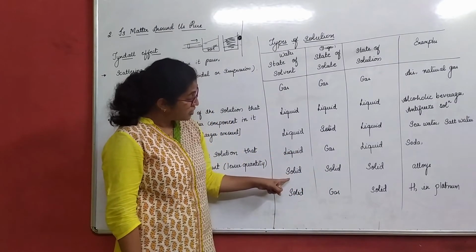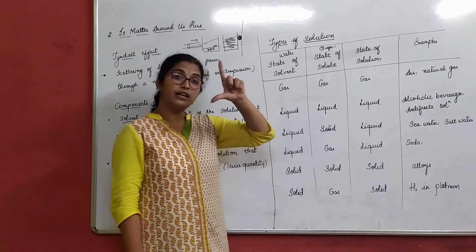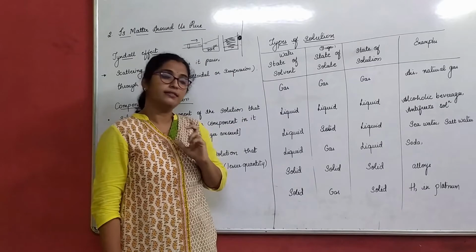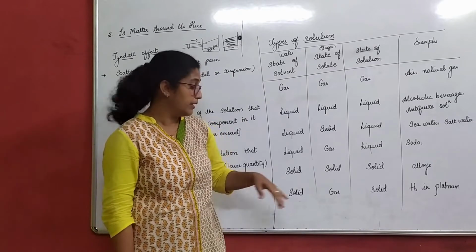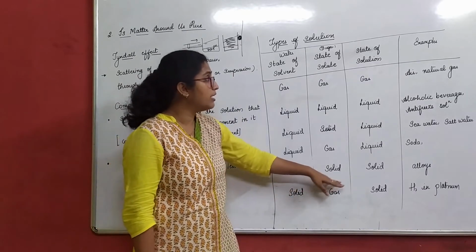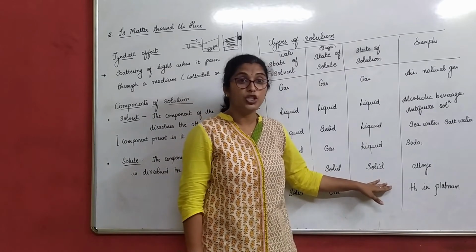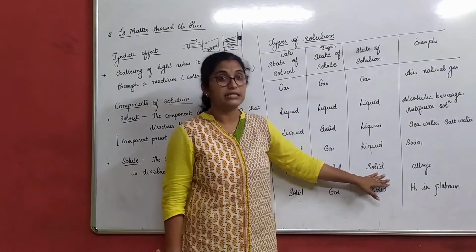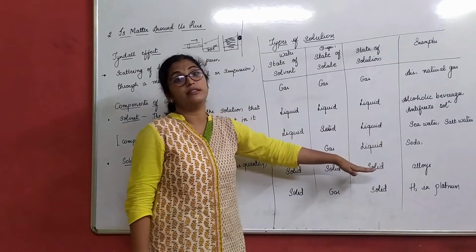Next, it is solid. I have a glass of solid. I am adding again 2 spoons of solid in it. How is it possible? It is possible. That means it is solid in solid. What is the state of solution? Now when I am talking about solution and I have a solid here, yes, we still call it a solution in this phase.